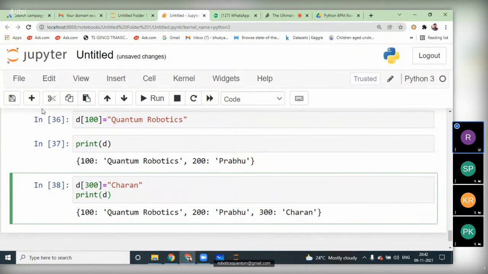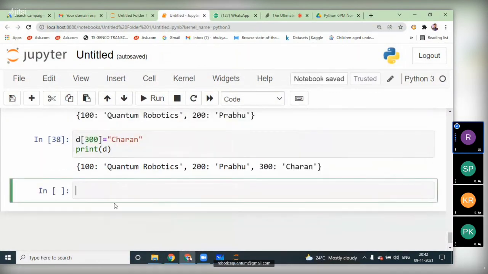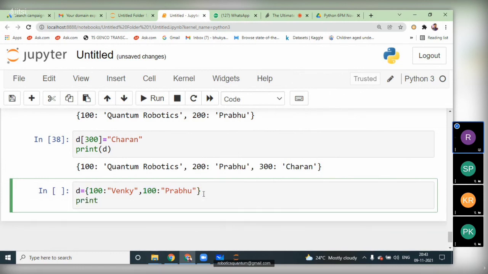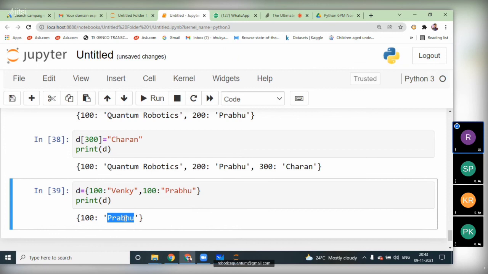And one thing we clearly mentioned is that in dictionaries, keys should not be duplicated. D equal to 100 colon Venki, and I'm going to take the same key, 100 colon Prabhu. So here, what will happen? The Venki will be replaced with the Prabhu. That means the first key-value pair will be removed and only the second key-value pair will be there in the dictionary, because duplicate keys are not allowed. When I print D here, only a one-value dictionary will be printed. See, only 100 Prabhu.